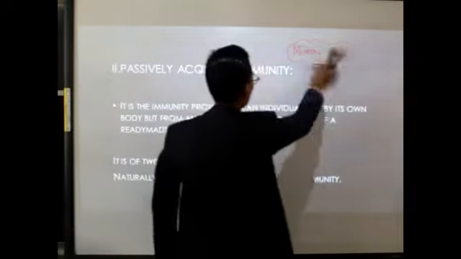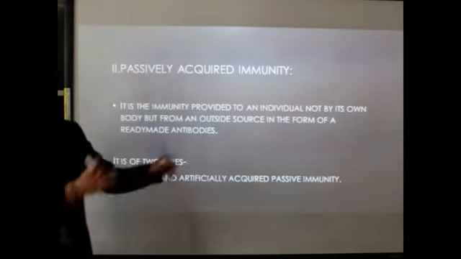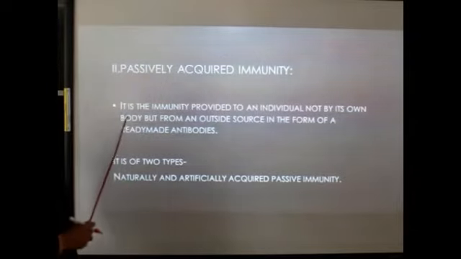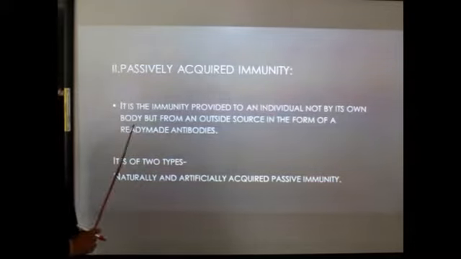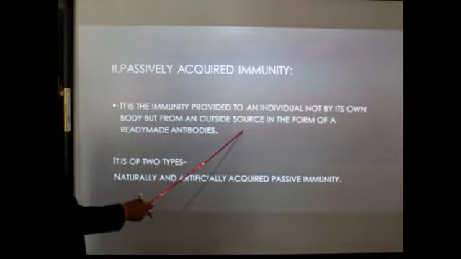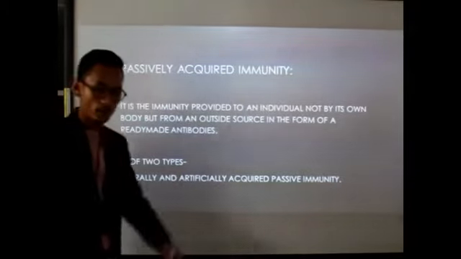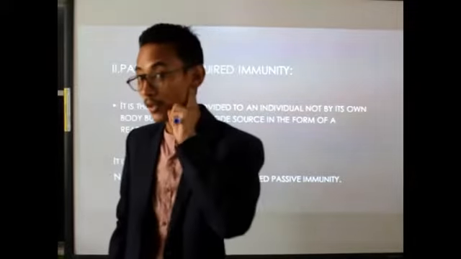Okay, now we'll talk about the passively acquired immunity. We have finished actively acquired immunity. Now what is passively acquired immunity? It is the immunity provided to an individual not by its own body, but from an outside source in the form of a ready-made antibody. That means in passively acquired immunity, our own body is not producing the antibody. Clear? One more time, listen carefully.